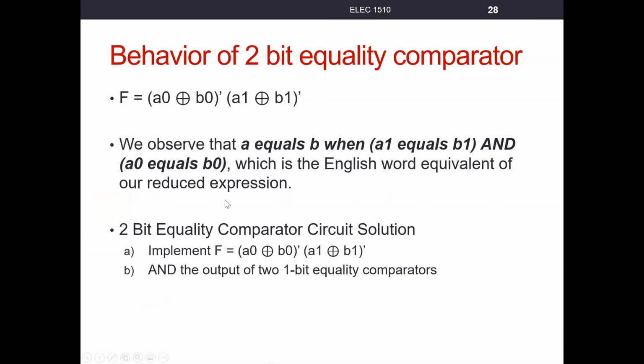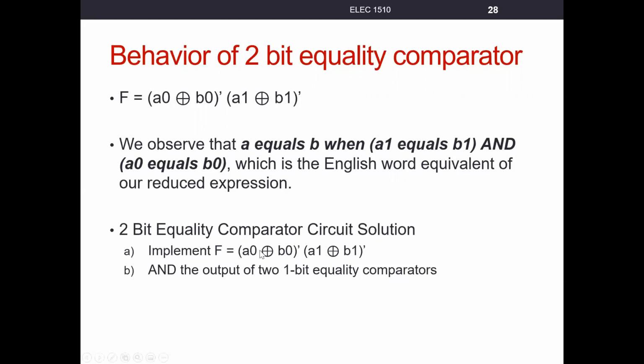Like we said, we've observed that we're comparing pairs of bits, right? We're comparing A0 and B0 to see if they're equal. We're comparing A1 and B1 to see if they're equal. When they're both equal, then our output is a 1. So we derive this English expression. Well, we can build a structural implementation of this 2-bit circuit using 1-bit equality comparators.